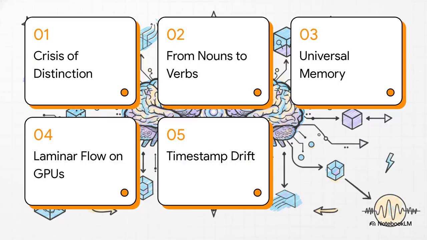Okay, let's dive into this. Here's our cognitive roadmap for today. We'll start with the crisis of distinction. Shift from nouns to verbs, tune into universal memory, look at laminar flow on GPUs, and finally, we'll solve AI timestamp drift. Let's get into it.